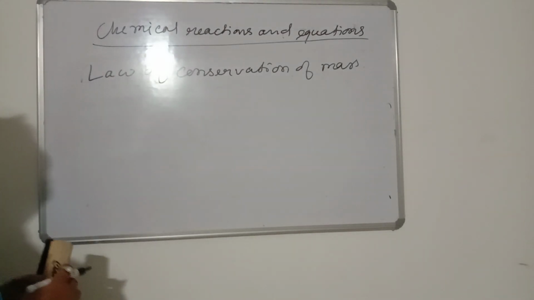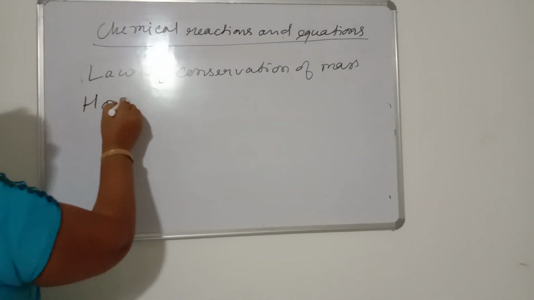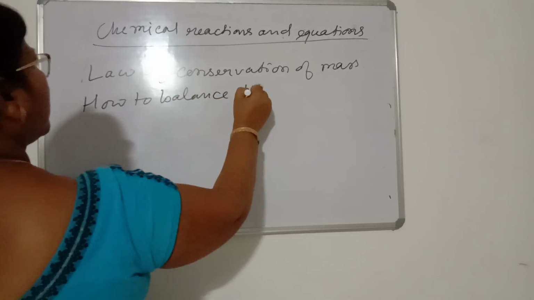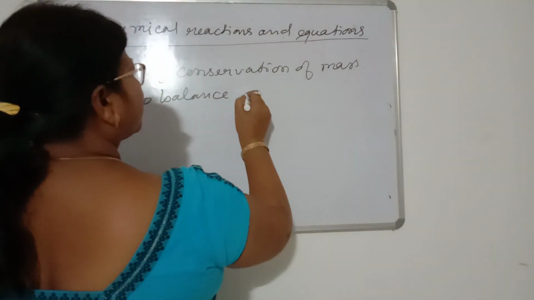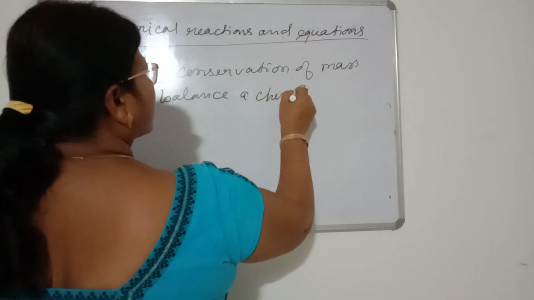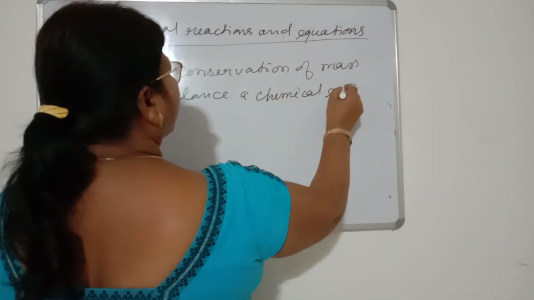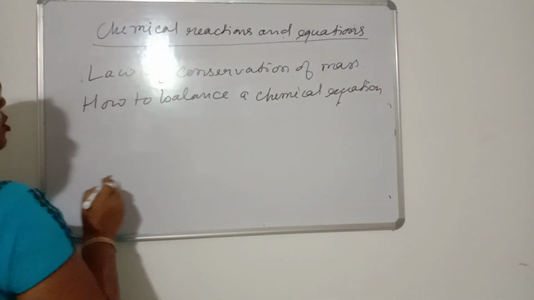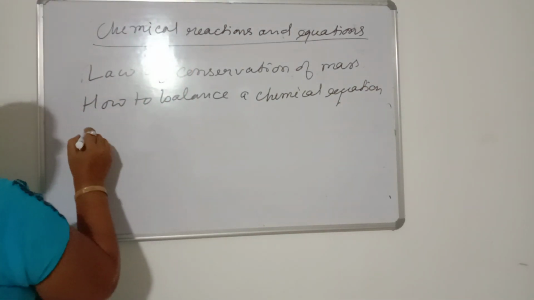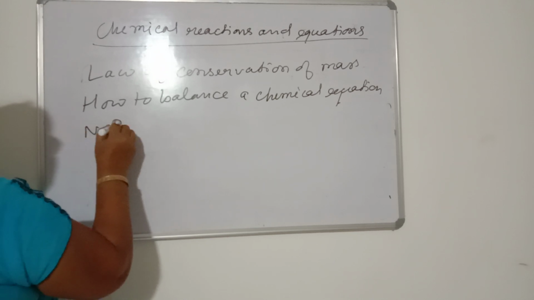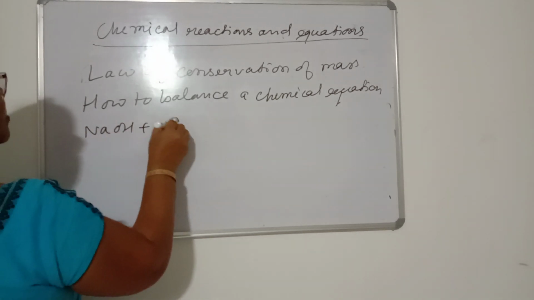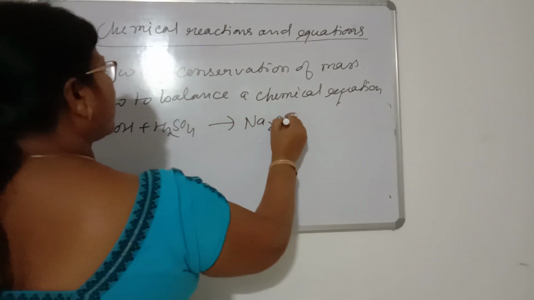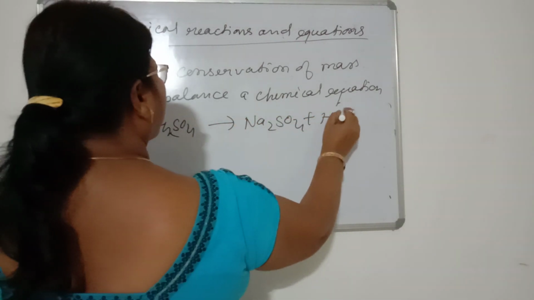Then how to balance the chemical equations? We can take an example. Already we have written this one, sodium hydroxide plus sulfuric acid, and it forms sodium sulfate plus water.